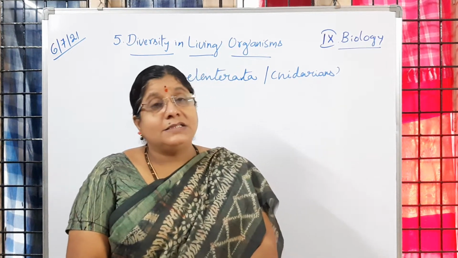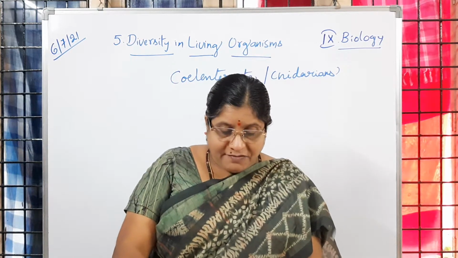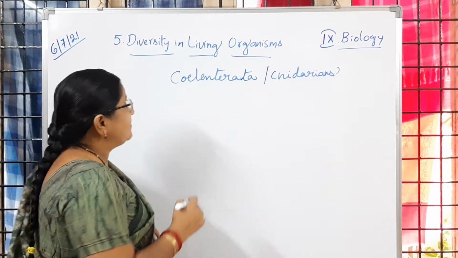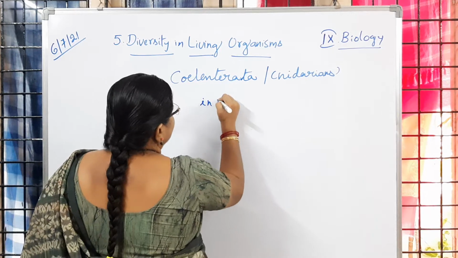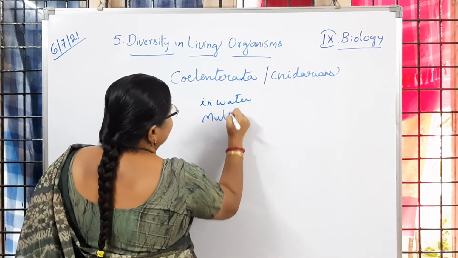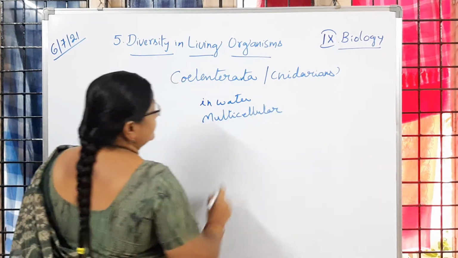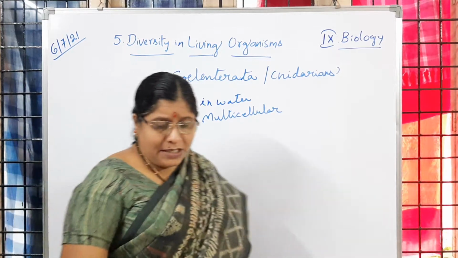Even these coelenterates are aquatic in nature. They live in water. Apart from that, they are said to be multicellular. They are made up of many cells.